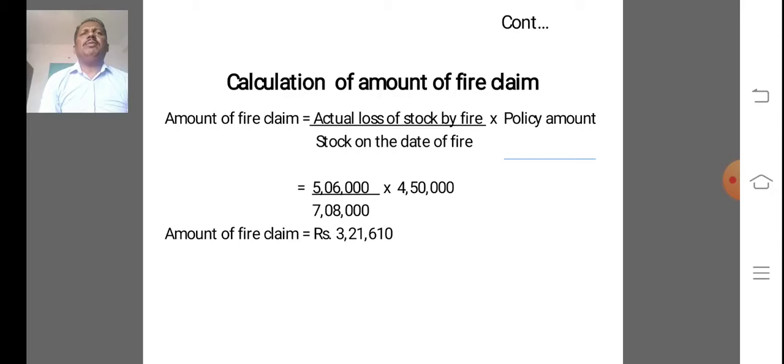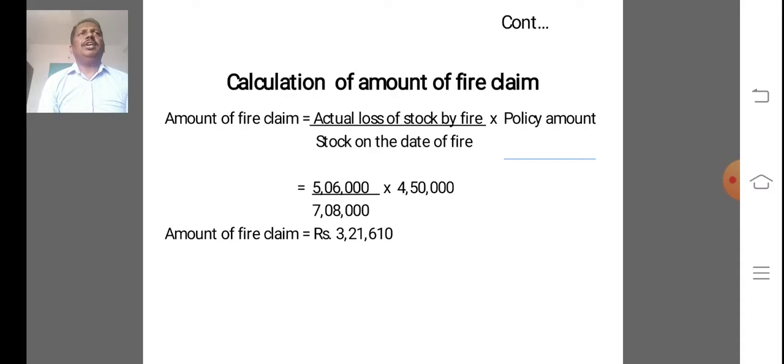So based on the information given about the creditors account, first we prepare the creditors account by crediting the opening balance and debiting the cash paid to creditors and closing balance, and the difference on the credit side is credit purchase.